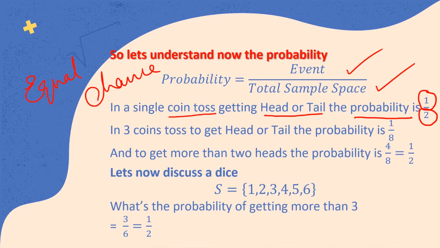Why is it an equal chance? Because half plus half: both the teams have got an equal chance, half and half, which is 1. That means the event is 1, but both of them got an equal chance of either choosing a head or a tail. All right. Now it's an equal chance. You toss the coin in the air. It is called a fair coin or a fair dice.